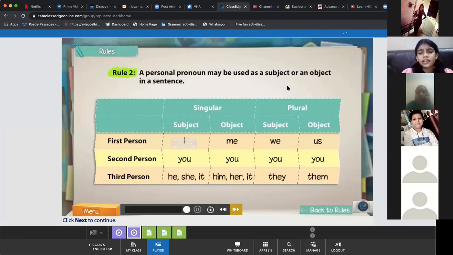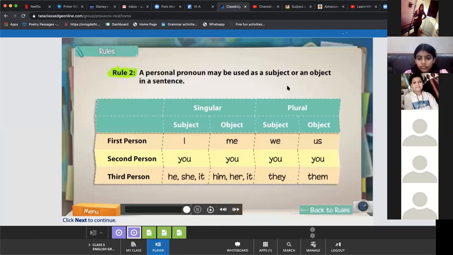Ma'am, I can't understand personal noun. मेरे को समझ नहीं आ रहा. You are not listening and you have not revised. Personal pronouns are the easiest. The one we have been doing since class 3. The pronouns that are used in place of a noun, that are specifying the persons, either first, second, or third.